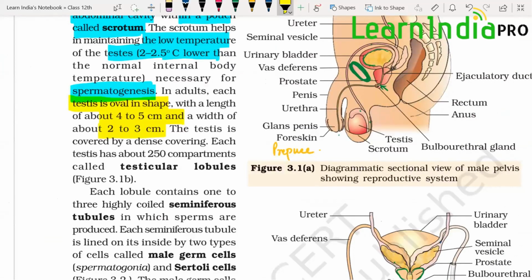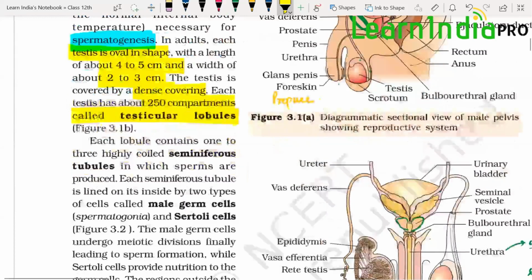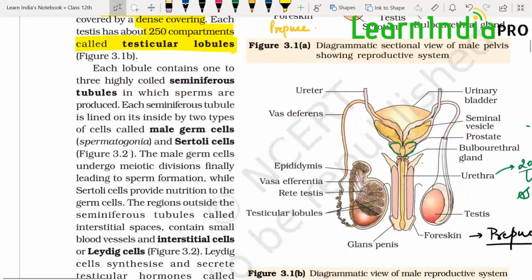The testis is covered by dense coverings. What are those dense coverings? Those coverings are tunica, and we have 3 tunicas. Tunica from outer to inside: tunica vaginalis, tunica albuginea, and tunica vasculosa. Then it is divided into compartments. How many compartments? 250 compartments, which are called testicular lobules. Next, each lobule contains 1 to 3 highly coiled seminiferous tubules where the sperms are produced.